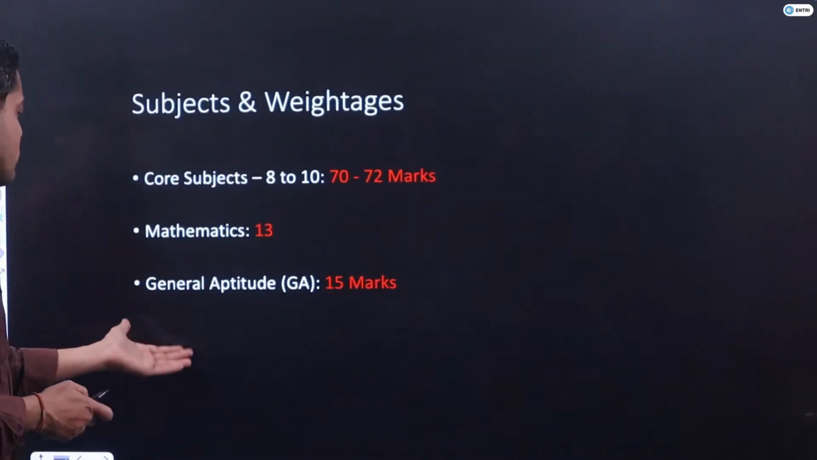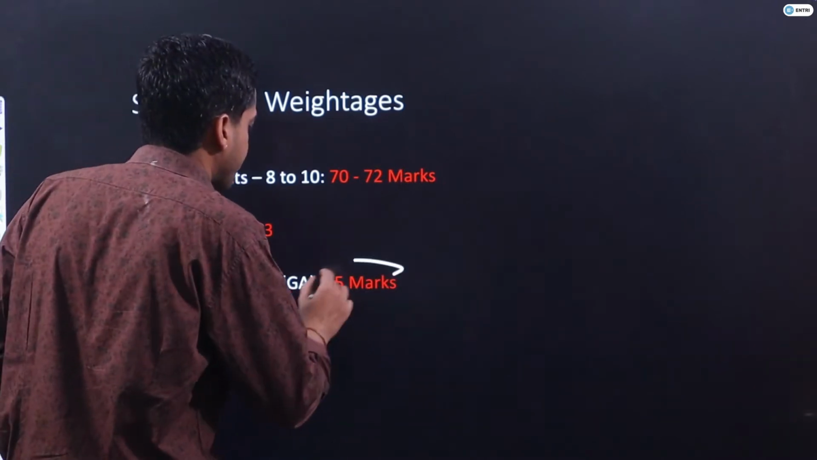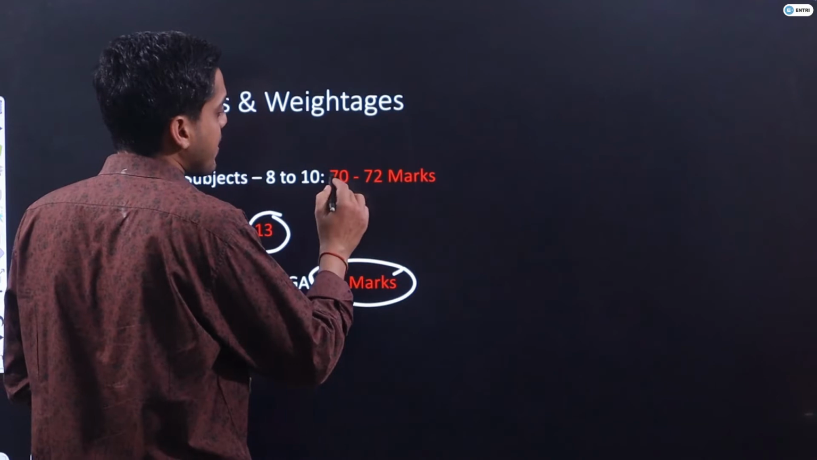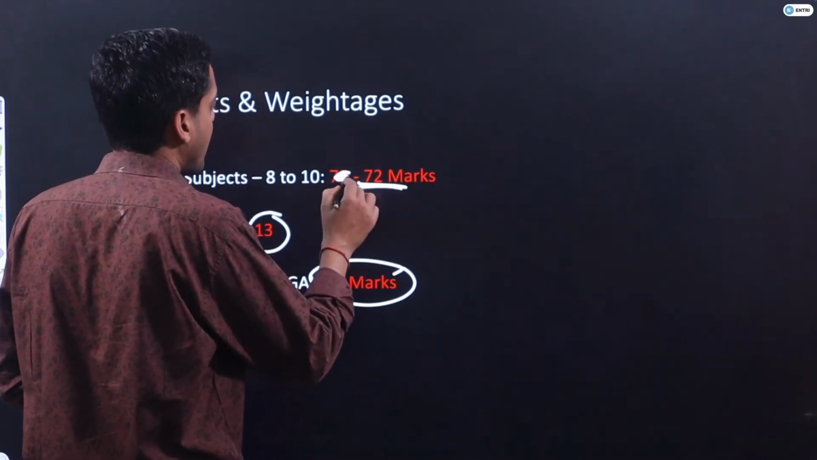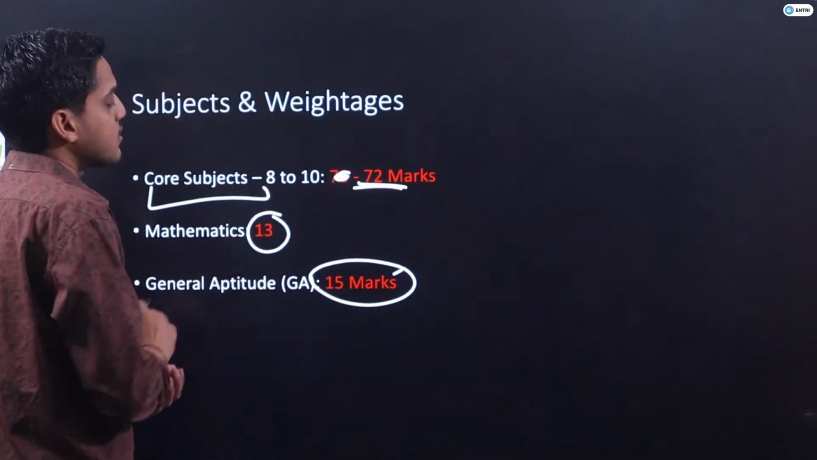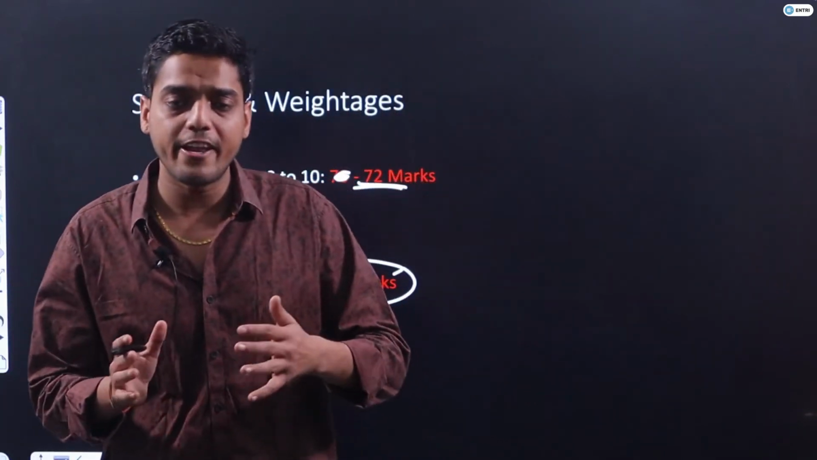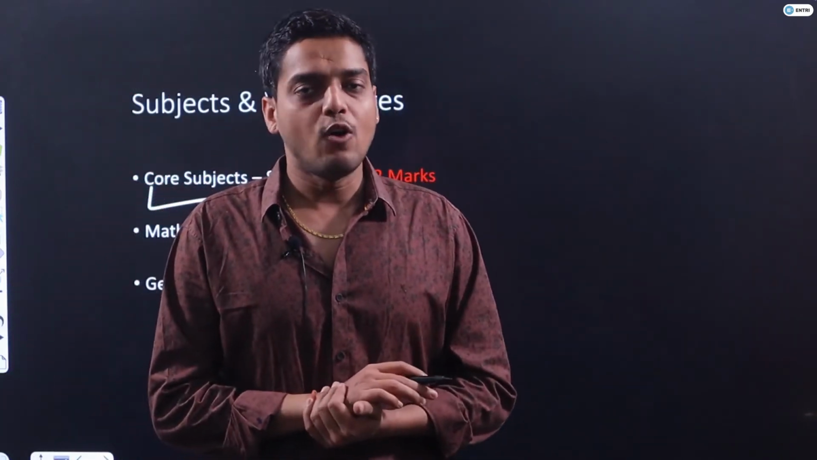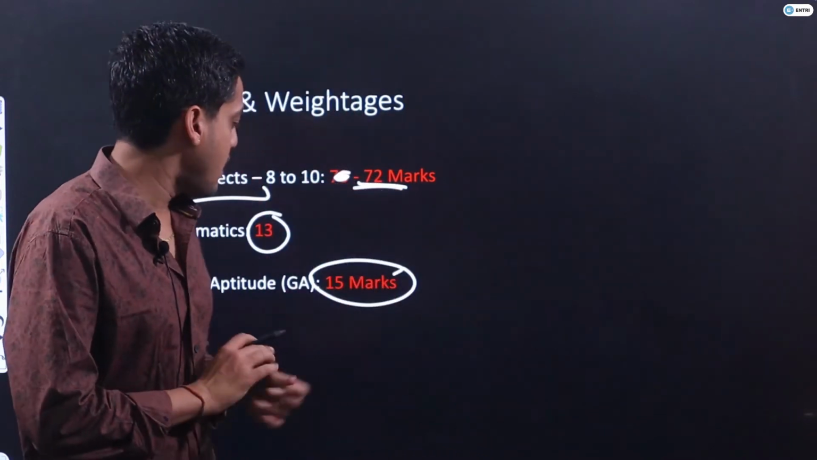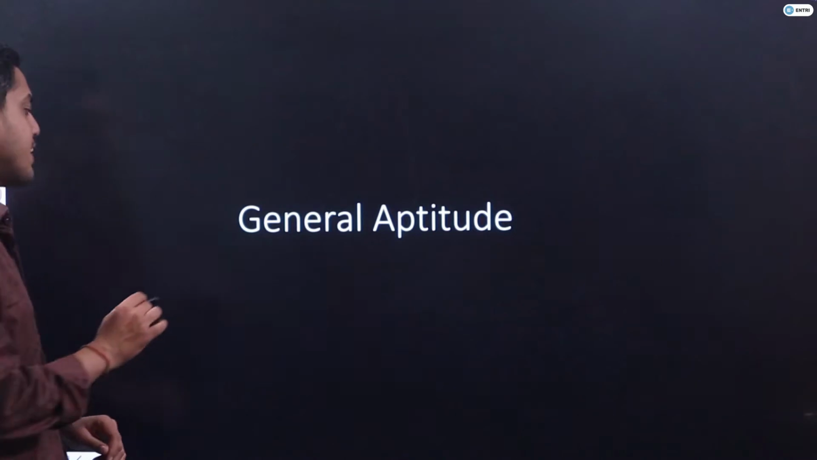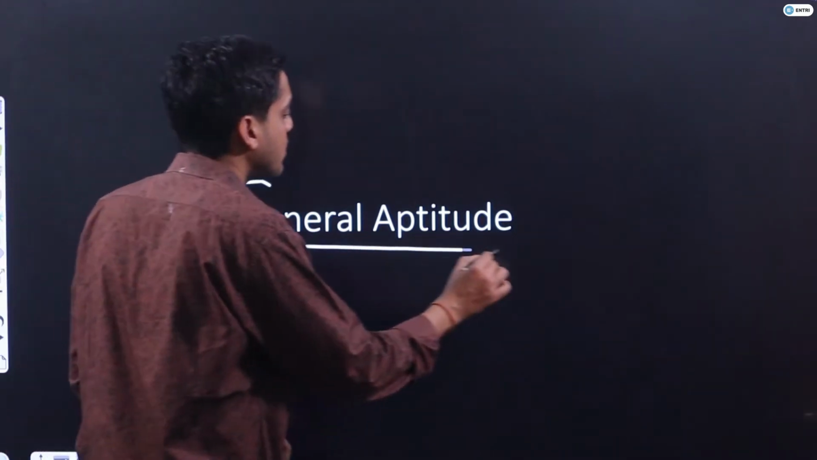Subject matters we have discussed already. General aptitude will be asked for 15 marks and engineering mathematics will be asked for 13 marks, and 72 marks will be asked from the core subjects, and there are 8 to 10 core subjects you can have. Clear? It will vary from branch to branch. So I hope it is clear to each and every one, guys. Let's move to our subject, that is general aptitude, guys.